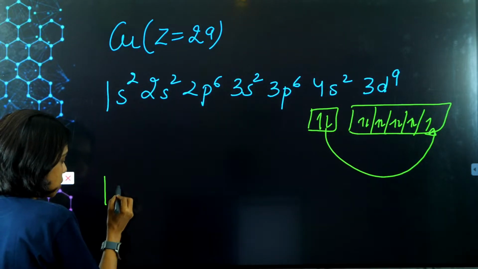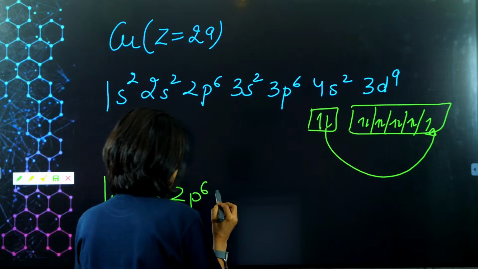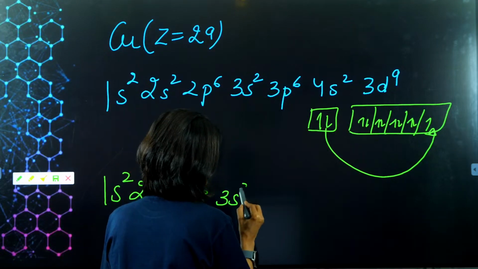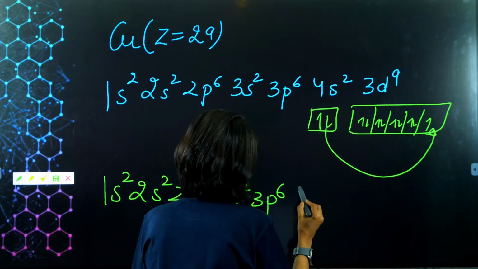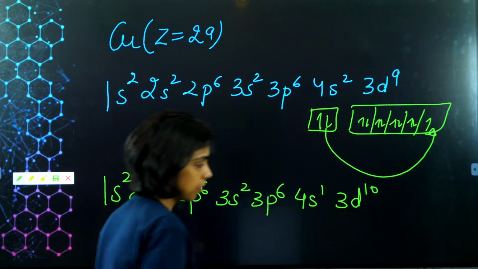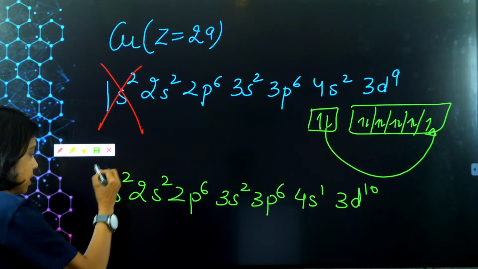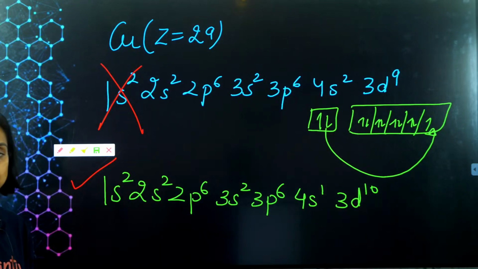If this electron goes here from 4s, this becomes completely filled. So the configuration becomes 1s2, 2s2, 2p6, 3s2, 3p6, 4s1 and 3d10. D becomes completely filled. So this is wrong and this is the right configuration for copper.